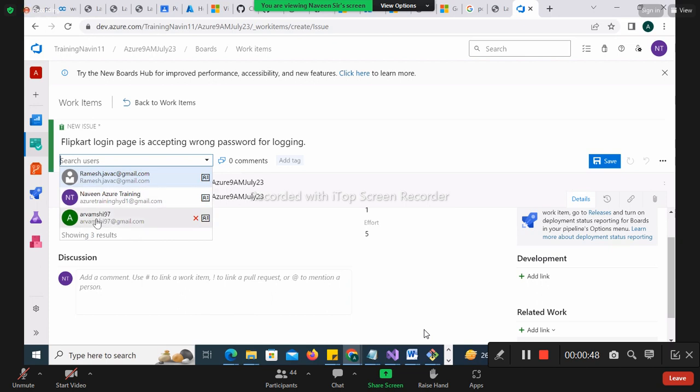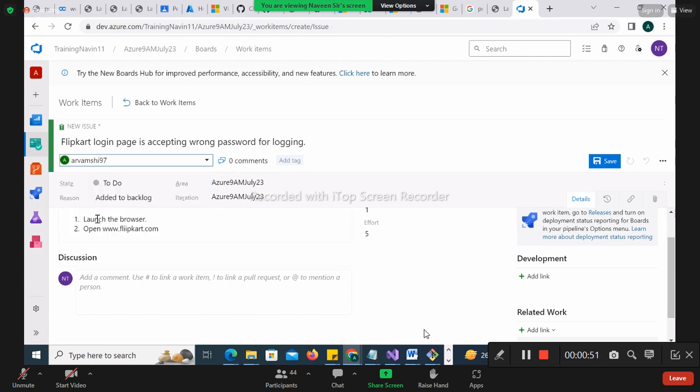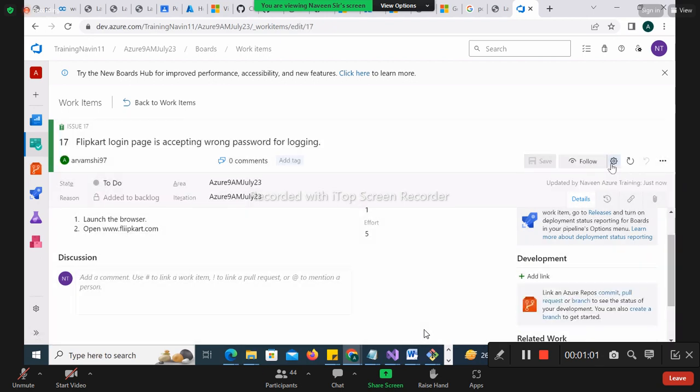So you have to assign it to some developer. Let's see, some guys. Okay, he is a developer. Imagine that. Right here. So let me go back to here, click on the save button. So your issue has been created.